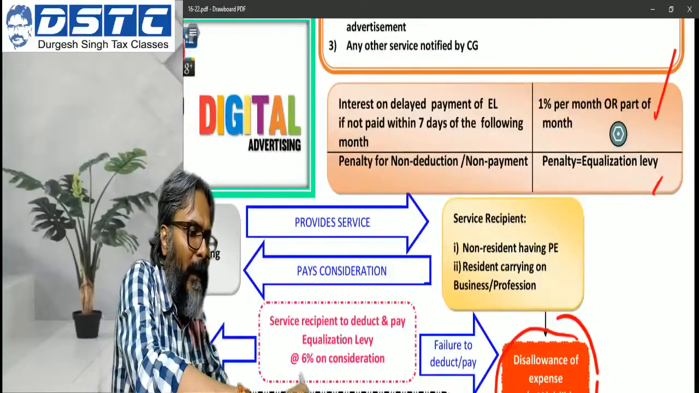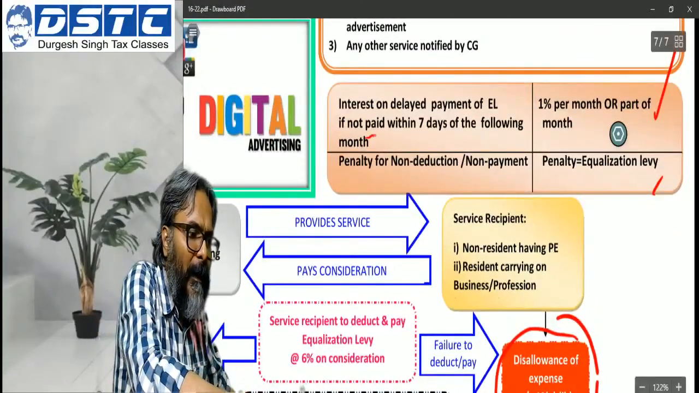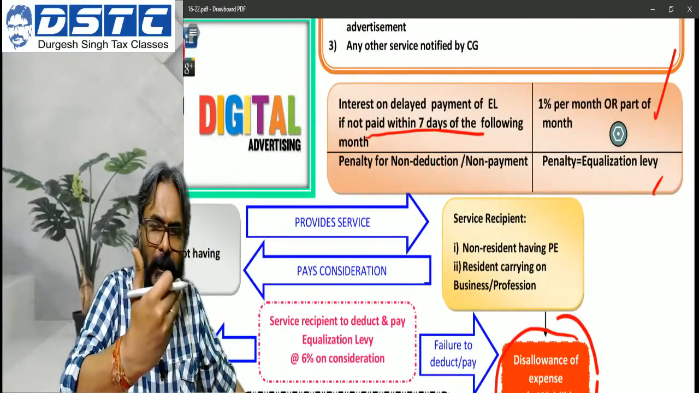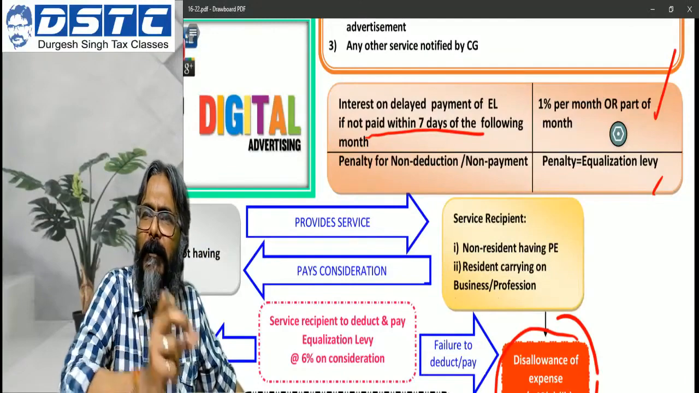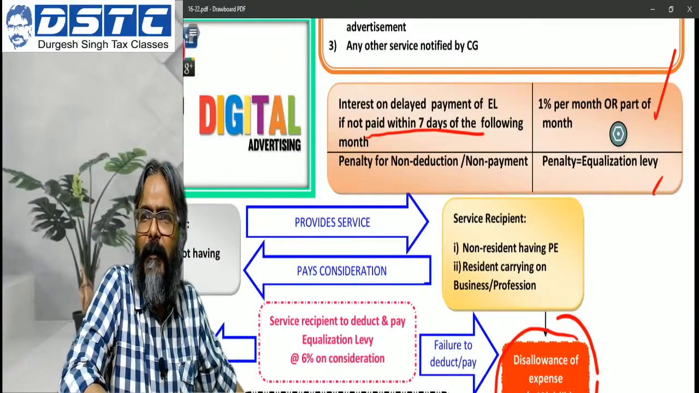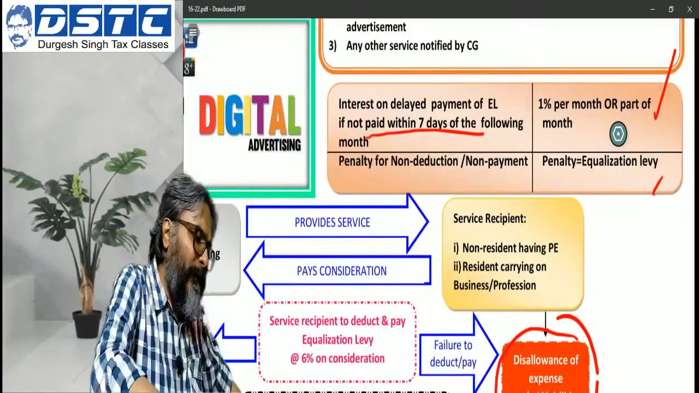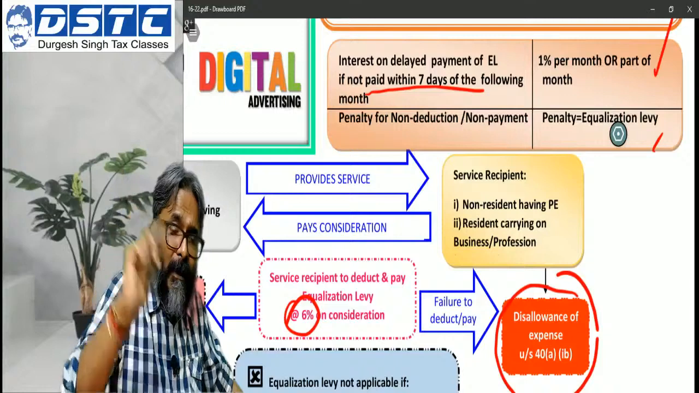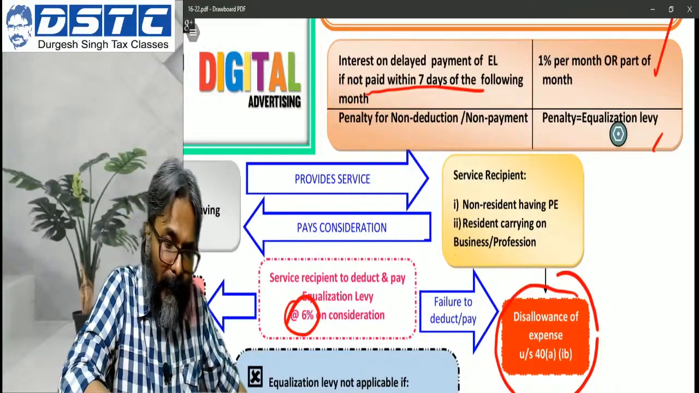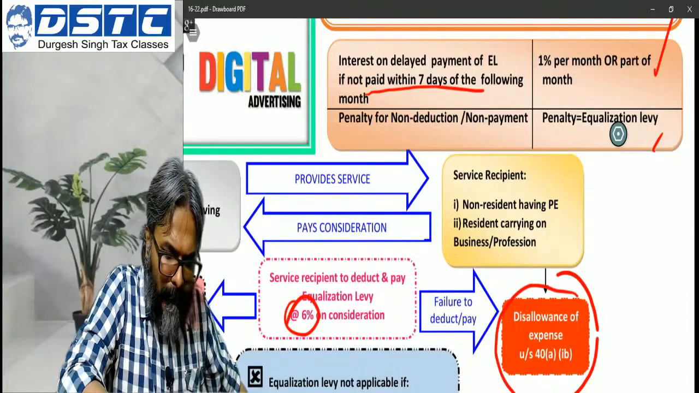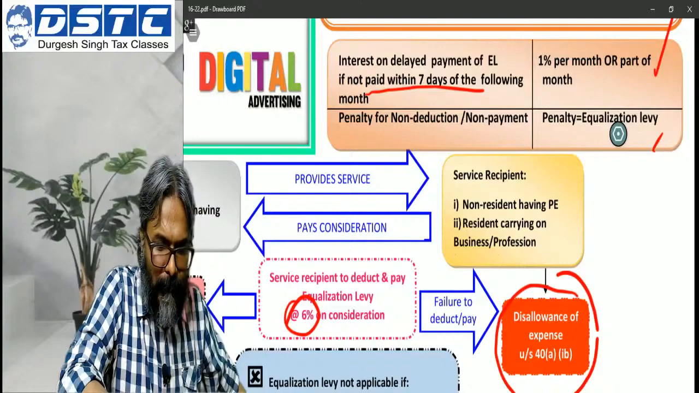By the way, by when do you have to make the payment? Within 7 days. It's just like a TDS part. By the 7th of the next month, you need to make the payment of that equalization levy, which you have to deduct at the time of payment. The rate of equalization levy is 6%. Please don't load it with cess and all. Here, cess and all is not to be made applicable. Did you all get this one, students? So this is how it has to be considered in this scenario.